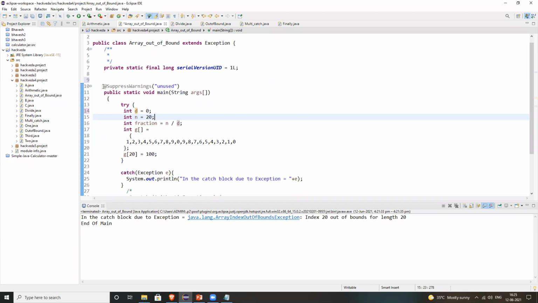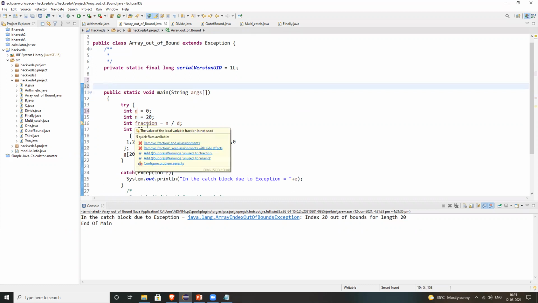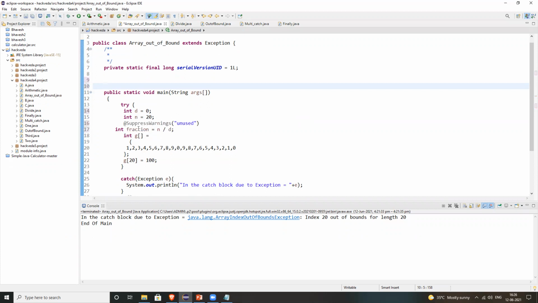There are two unused ones. If you remove this one, see, it will say add unused to fraction. Yes, you can do that, but I never worry about this warning. My motive was just to have this code run successfully so that we can achieve whatever task we want.